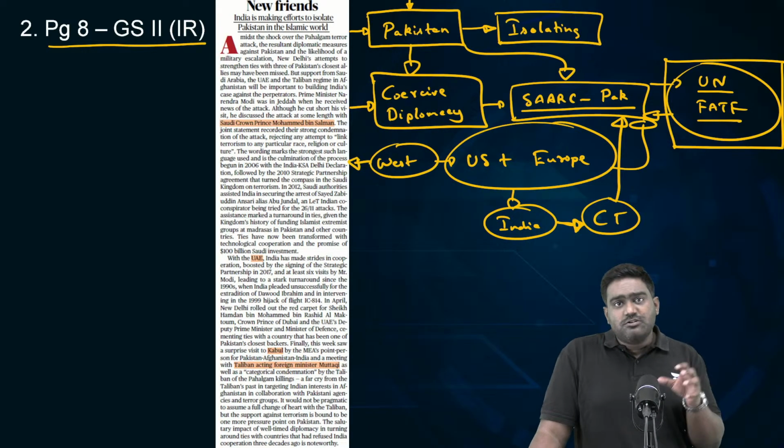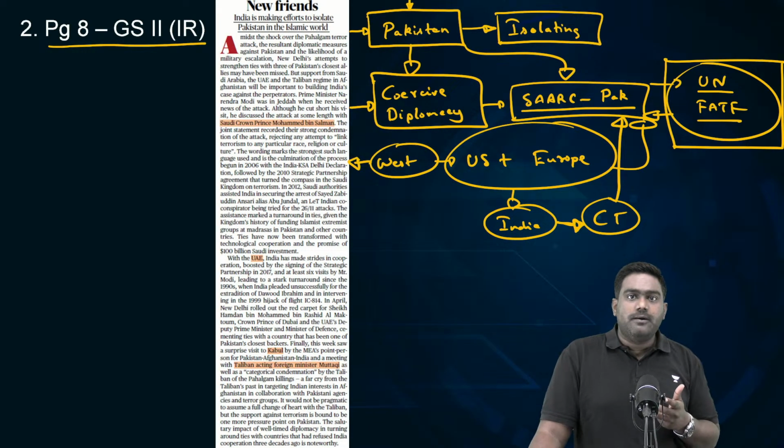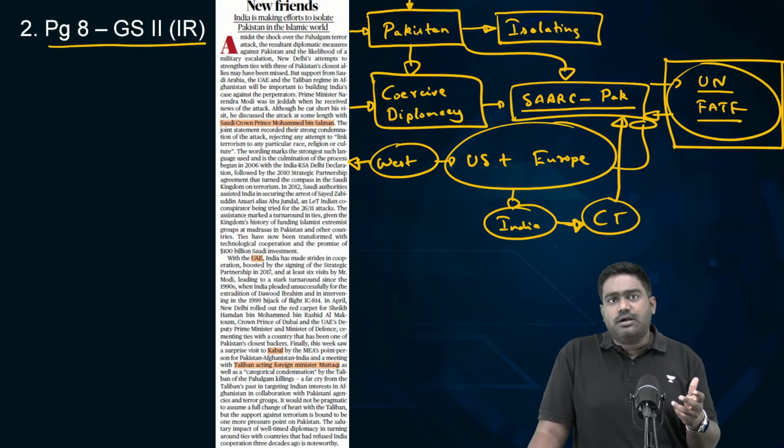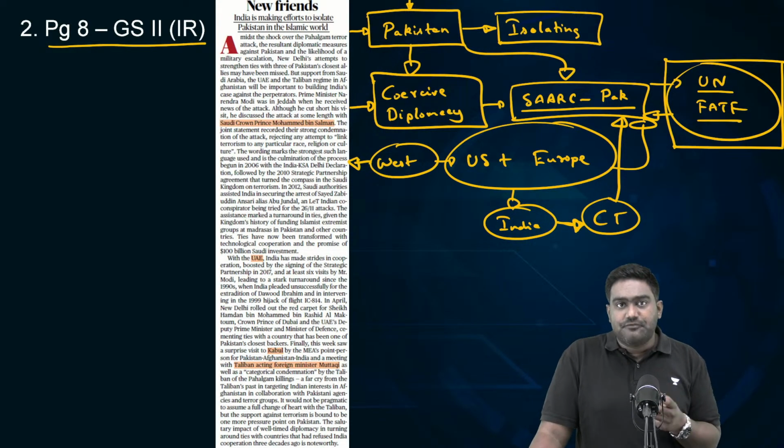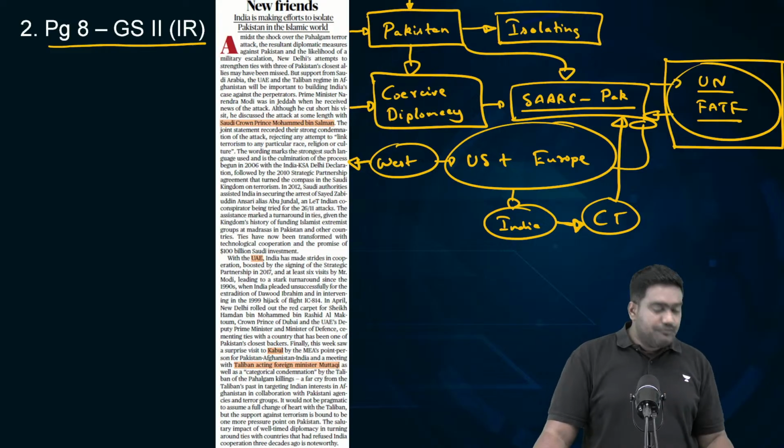So, this isolation of Pakistan within the Islamic world, within the West Asia region and amongst the Muslim countries is something that is very, very significant. This is one of the most important foreign policy achievements of India, of both the Modi government and the previous Manmohan Singh government. It's a testament to India's coercive diplomatic strategy against Pakistan. We've not only isolated Pakistan internationally at global platforms with the help of Western powers, but even amongst the traditional allies of Pakistan, we've been able to isolate the country.